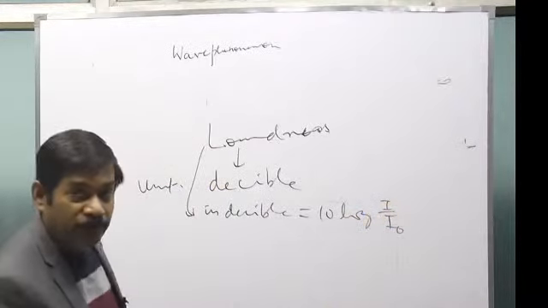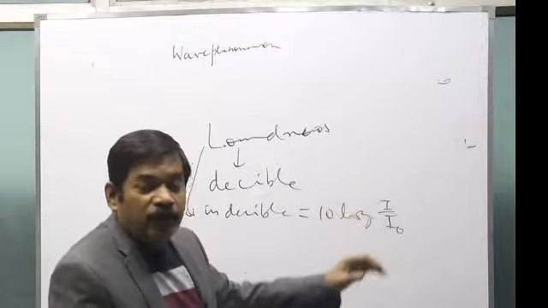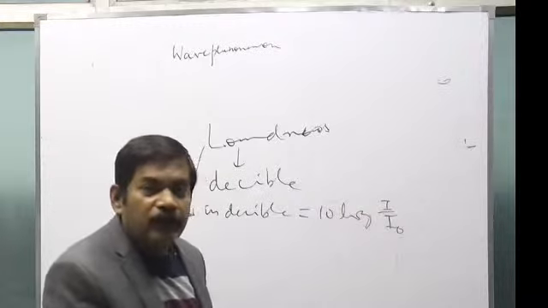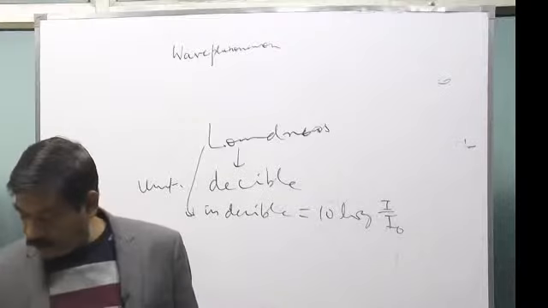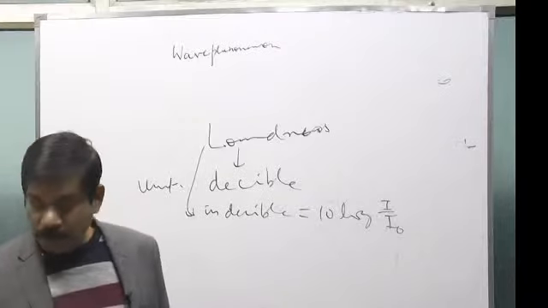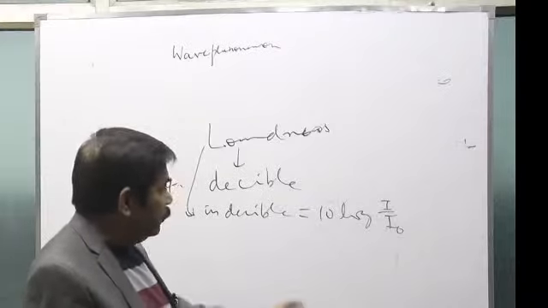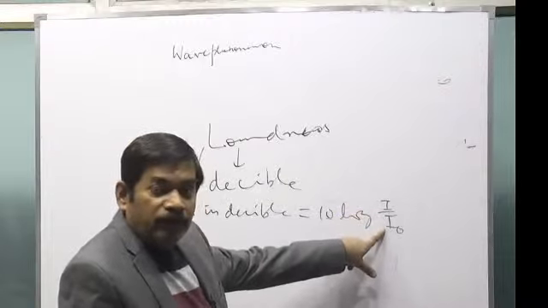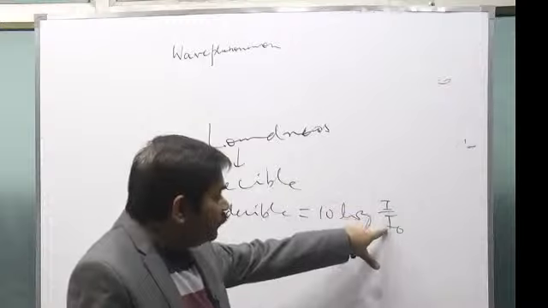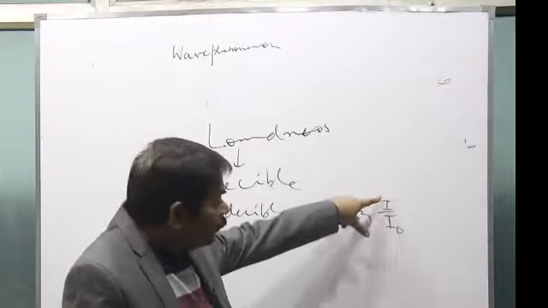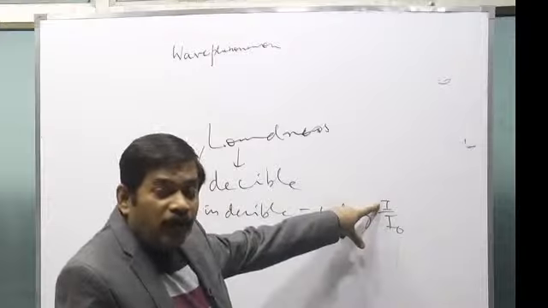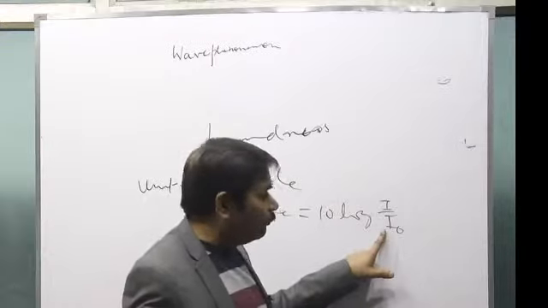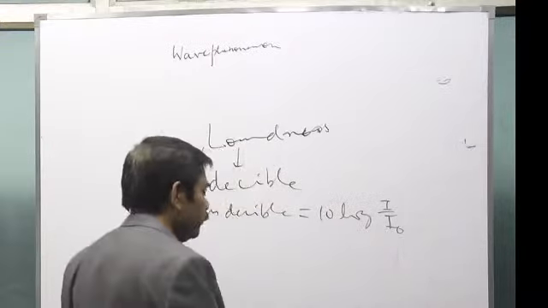Now I do not know really whether you know the logarithmic function or not. Like you got to know sin x, cos x. Sin is a function, cos is a function. Similarly, if you do not know now, in future you will know it. In future you note loudness in decibel will be 10 log I over I naught. I naught is the intensity of minimum audible sound, and I is the intensity of that sound whose loudness you have to define.